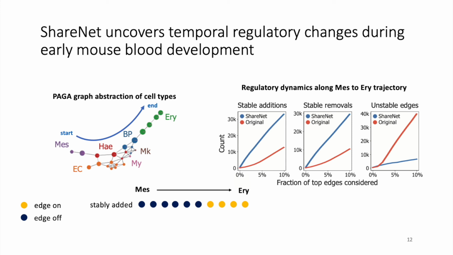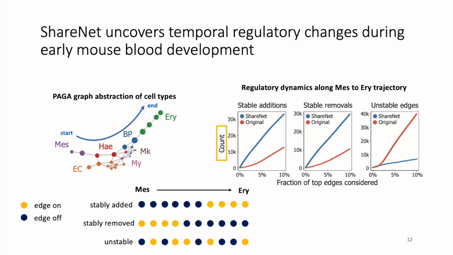We define a stably added edge to be an edge that's absent in the earliest mesodermal cells, emerges in an intermediate cell type along the trajectory, and then is maintained until the last set of erythroid cells. We define stably removed edges in a similar manner, but these edges correspond to edges that are initially present in the earliest mesodermal cells and then are permanently removed in an intermediate cell type along the trajectory. We also search for edges that are unstable, which we define to be edges that change their on or off status more than 4 times over the course of the path of 10 cell types.